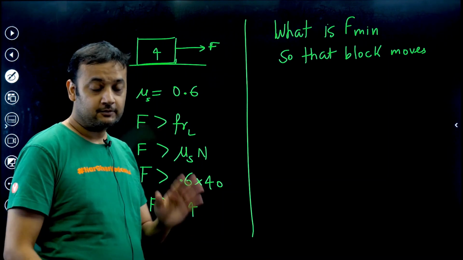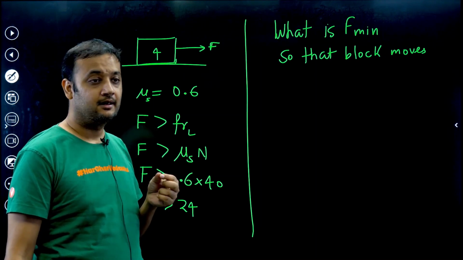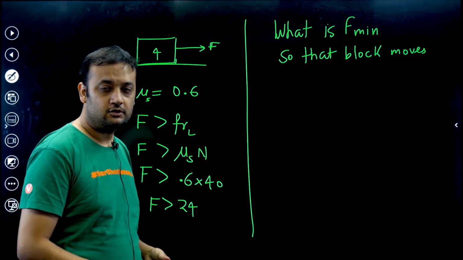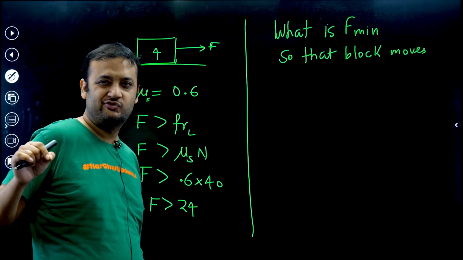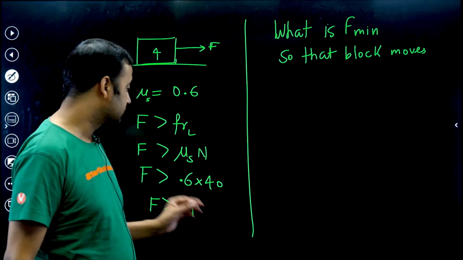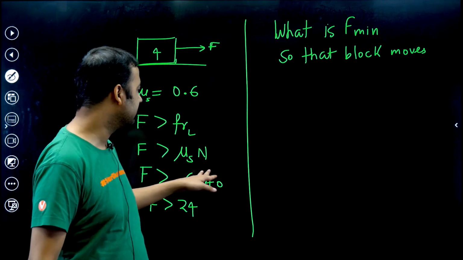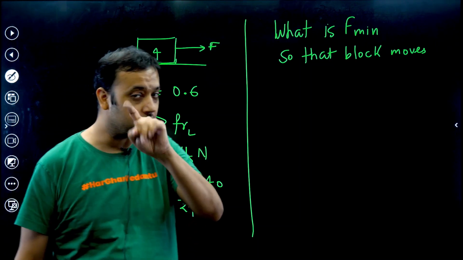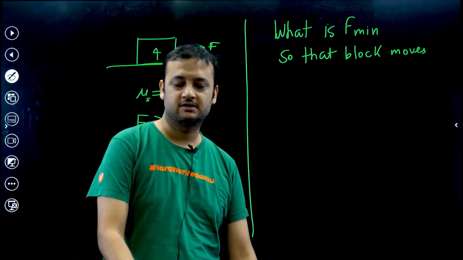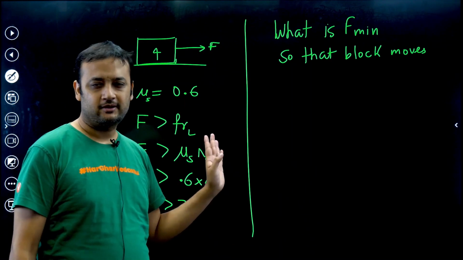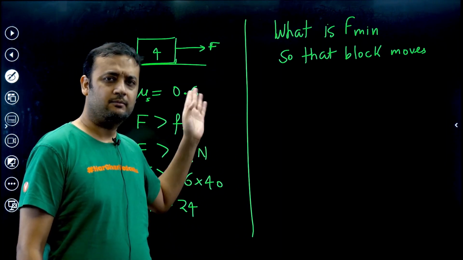You are getting the idea. It is a number which is slightly greater than 24, but we cannot write that number. You can say 24 plus something, or 24.000000001, like that. But again, we cannot write that number. We have written 40, we have written 0.6, we have written 24, but you cannot write that number. You will have to write 24.0000. How many zeros will you write? So we say that let it be 24. So we say that the minimum force which can move this block is 24.